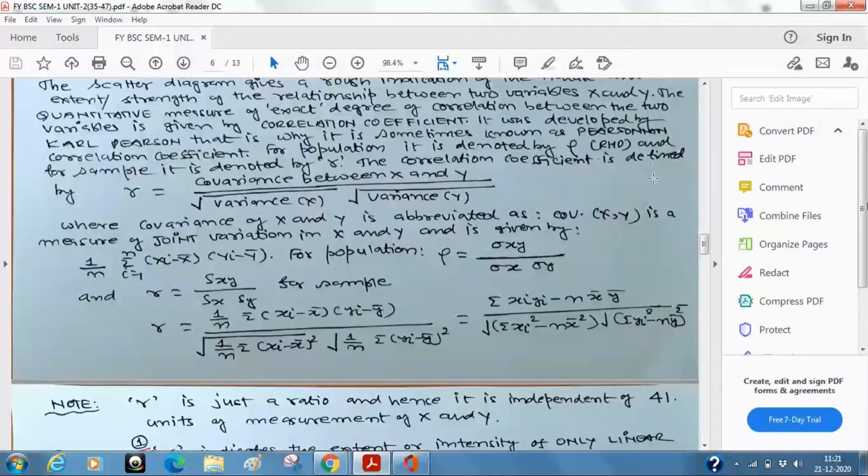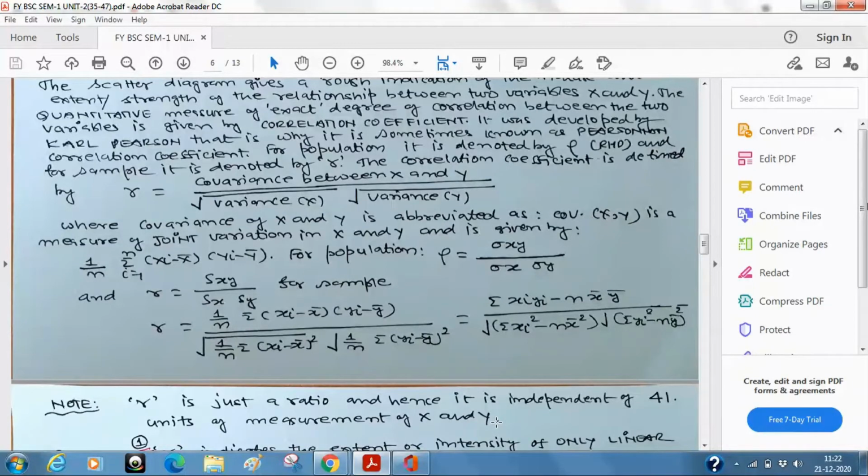Now what will happen, because suppose x unit here, y unit here. Now again under root here, so the unit of x under root will come here, and here you will get the unit under root square of the unit of y. Suppose it is centimeter kilogram. Here the denominator also will get centimeter kilogram. That will get cancelled. And once it gets cancelled, that is what my note is. It is very, very important that because r is just a ratio of two things, hence it is independent of the units of measurement of x and y.